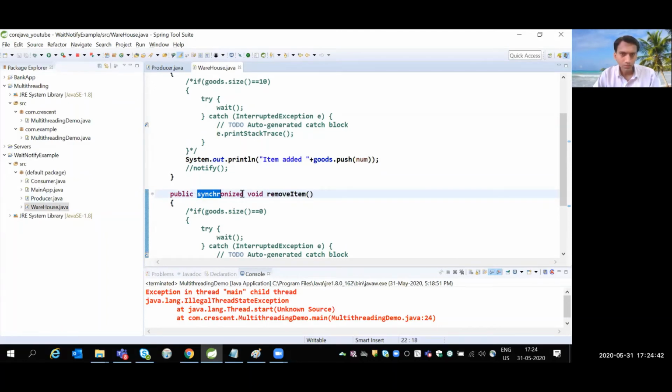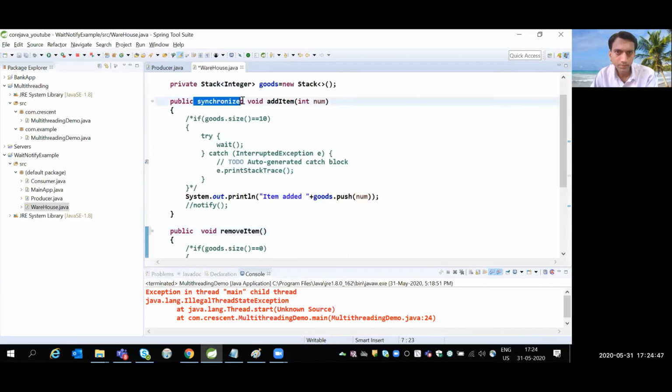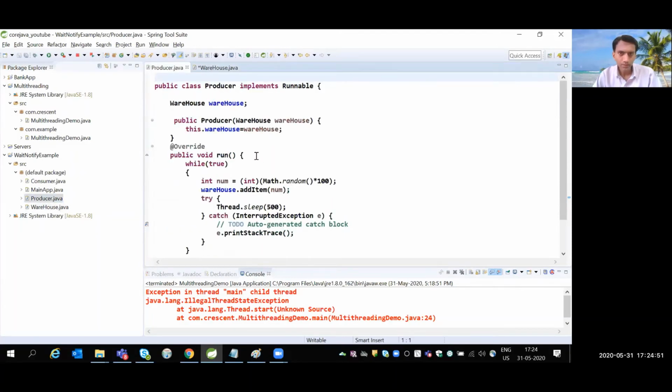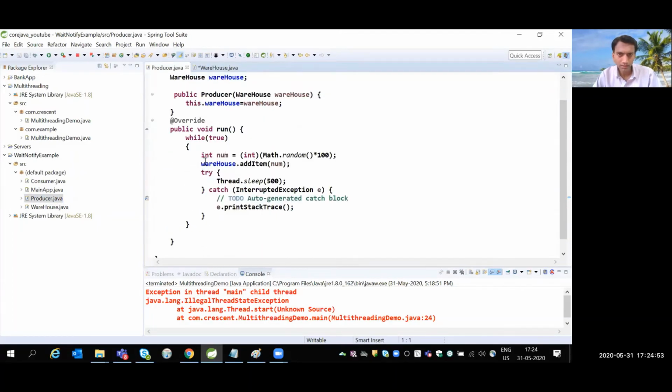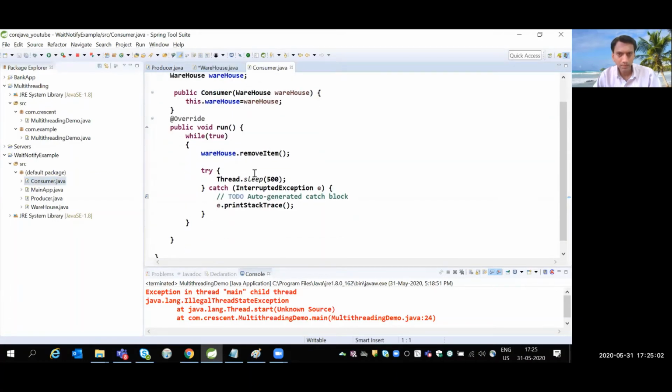Let me remove this synchronized. In the producer, under the run method, I'm randomly generating integer numbers and adding them to the warehouse with add atom. In the consumer, I'm continuously consuming the numbers. Both processes happen continuously.